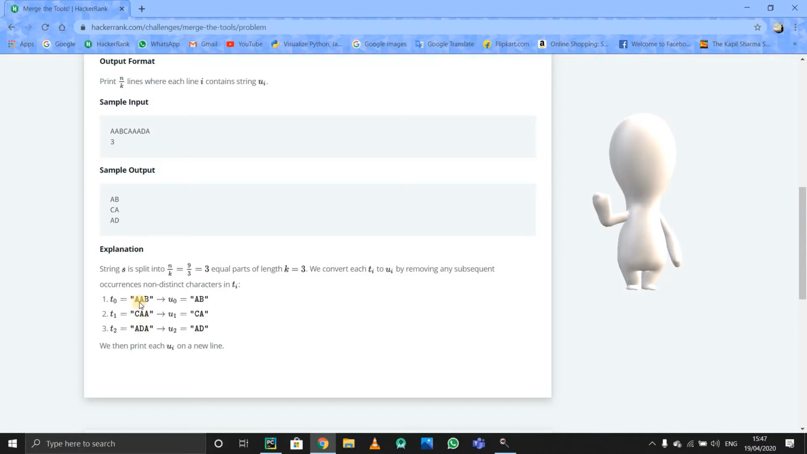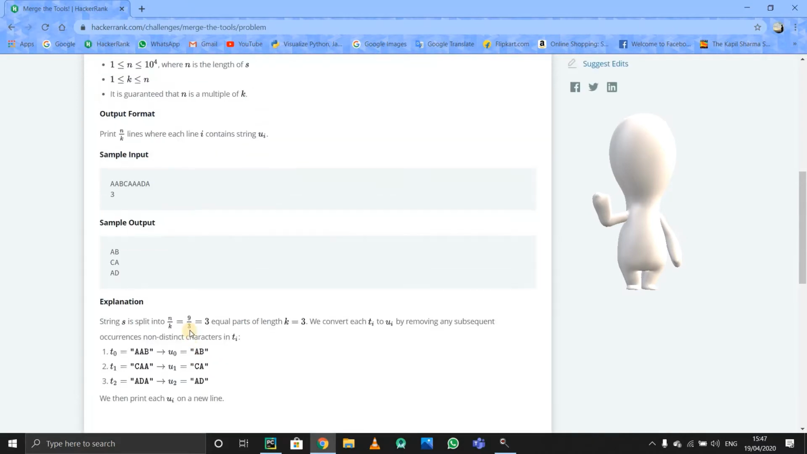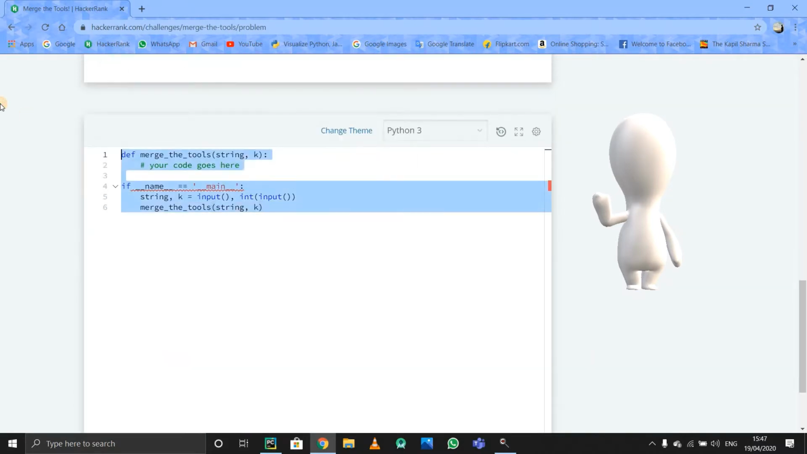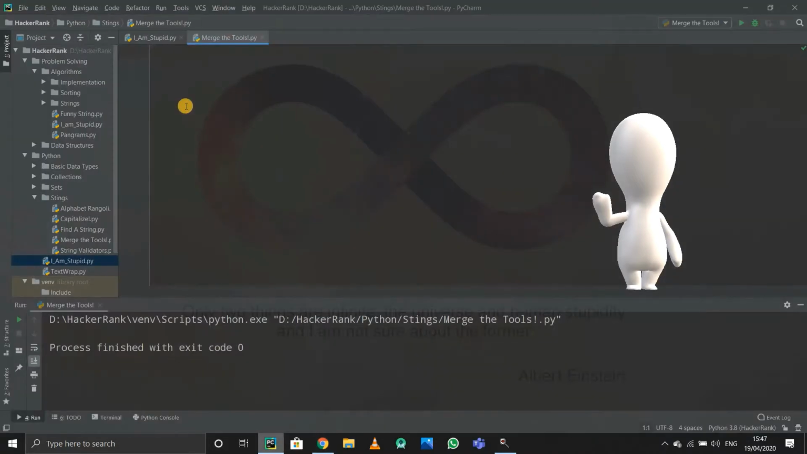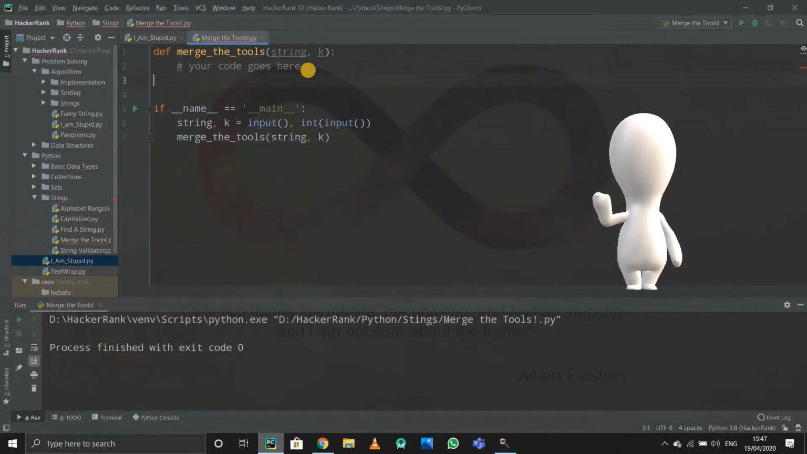We have to divide it, but we have to remove the repeated elements. That is, A is repeated in all three parts. So we have to remove A and then print it. Okay. So I'll just code it in PyCharm. I'll copy it and paste in PyCharm. Okay. So I'll use a for loop now.